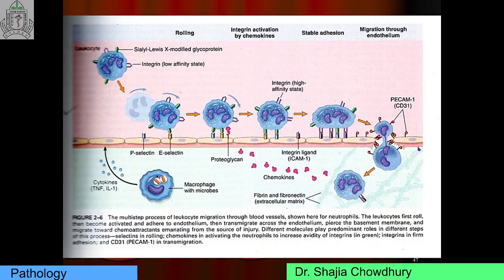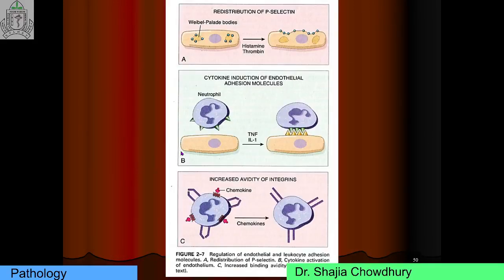This is the endothelial cells, this is the inside of the blood vessel, and this is the extracellular space. The first event is the induction of adhesion molecules on the endothelial cells. Induction consists of redistribution of P-selectin, induction of endothelial cell adhesion molecules, and increased avidity of the integrin. This is the figure.